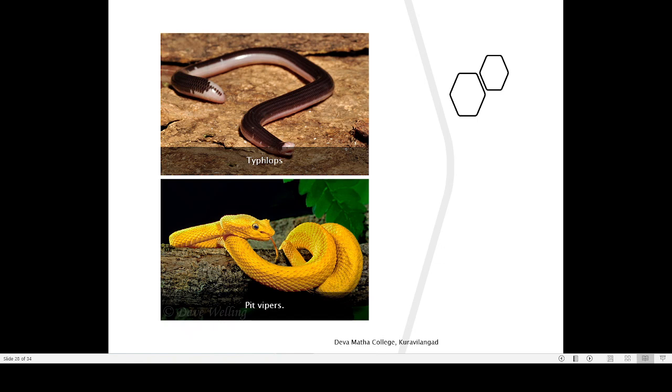See here you can also find the pit viper. The pit viper is a poisonous animal. See how beautifully it is colored yellow. Now one important thing about other animals is that, except primates, take a dog: a dog cannot see any color. Take a cat: a cat cannot see any color. They see the world in black and white, just like a black and white film.